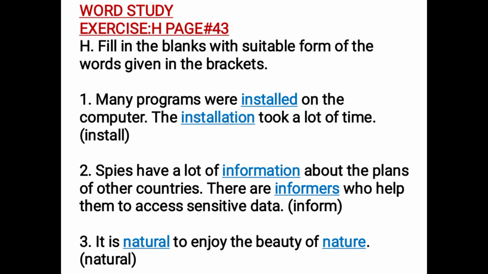In today's class, we will do word study exercise H, page number 43. In this exercise, you have to fill in the blanks with suitable form of the words given in the brackets. There are a few sentences and a few words are missing from each sentence. You have to fill in the blanks to complete the sentence, but the word that you have to use in the blanks is mentioned at the end of each sentence in the bracket.